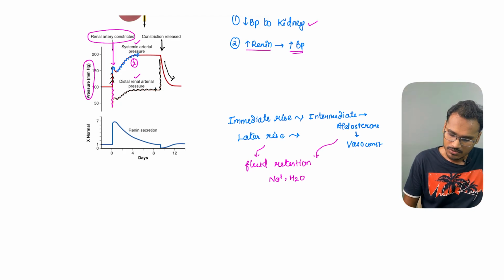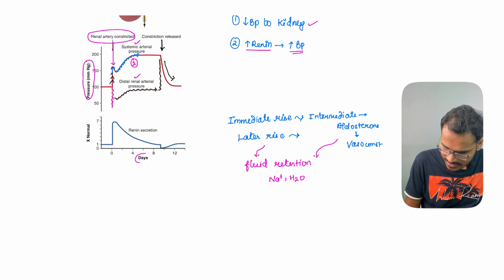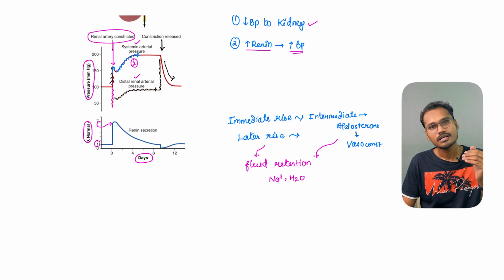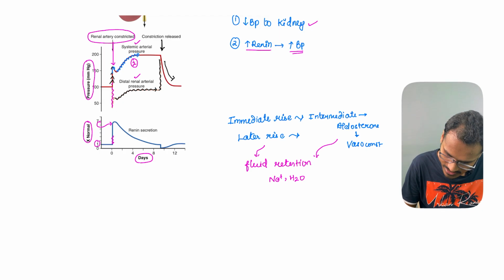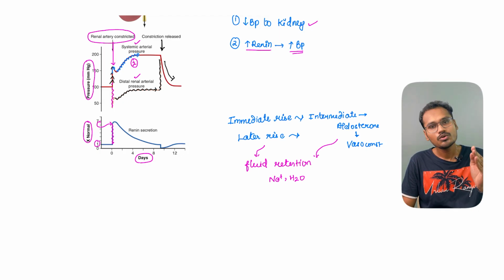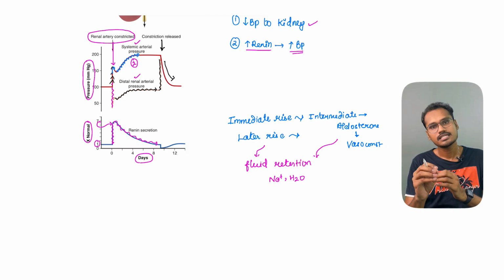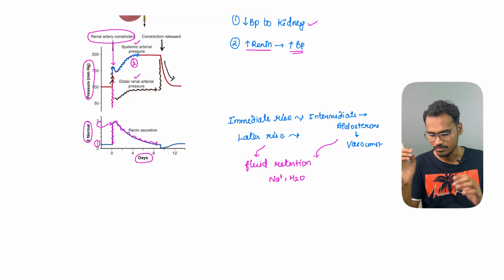Then what is happening to the renin secretion? As you can see here, the days are written and the times the number of normals. So 1 is considered 1 times, and the levels can increase up to 5-6 times, as we can see from this graph. As soon as the artery is constricted, the renin level is increasing and increasing. And slowly when the renal arterial pressure starts to increase because of the systemic increase in pressure, the renin levels are going to fall down and down. So whenever the renal system is perfused, renin secretion is going to come down.